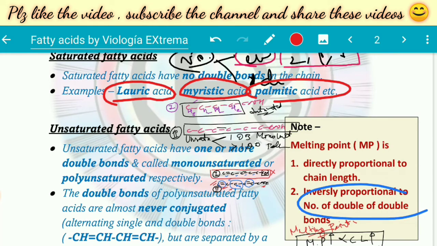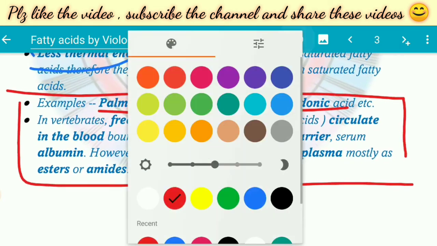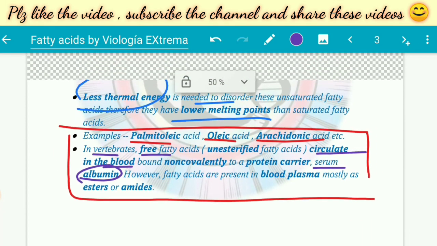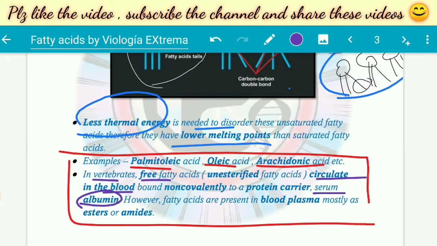There are more. Now there is also one point mentioned here, that fatty acids are attached to alcohol. They are esterified to alcohol in a lipid. But in vertebrates, free fatty acids can also be present. They can circulate in the blood, bound to serum albumin. But the majority of the fatty acids are in the esterified form, or we can say are present in lipids, esterified to alcohol. So this is some extra information you can remember.